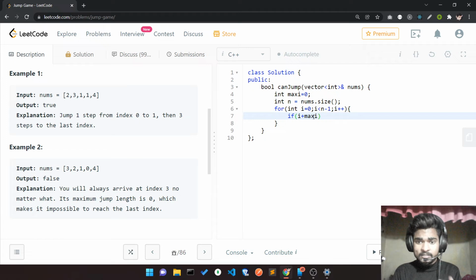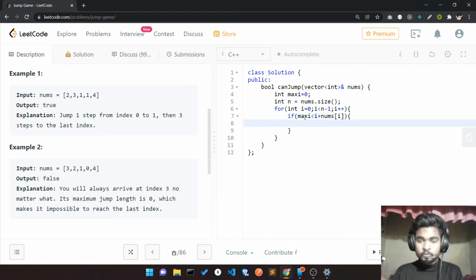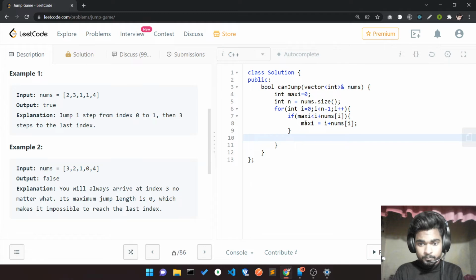Initially, my maxi is 0. If my maxi is less than my current index plus the value that is present, the actual value, if it's greater, then I have to update my maxi to i plus nums[i]. That thing I'm going to do.